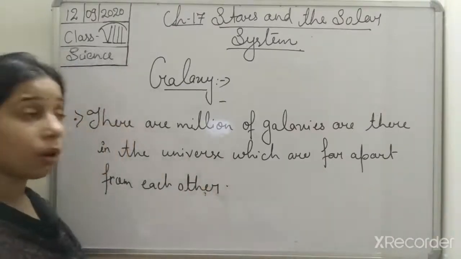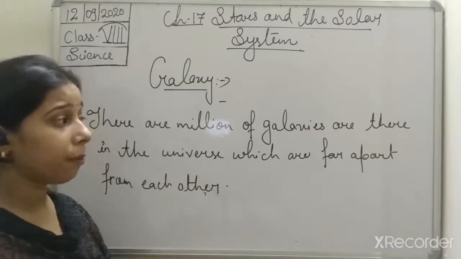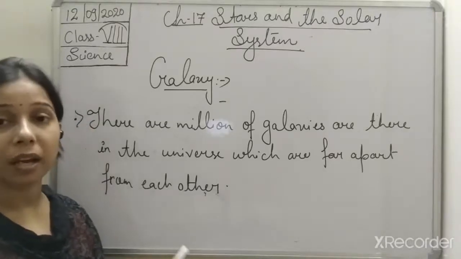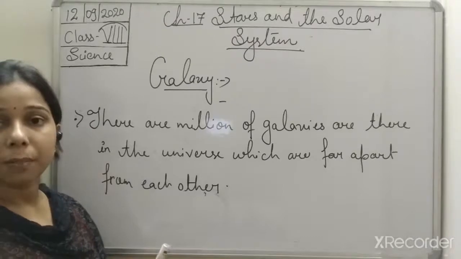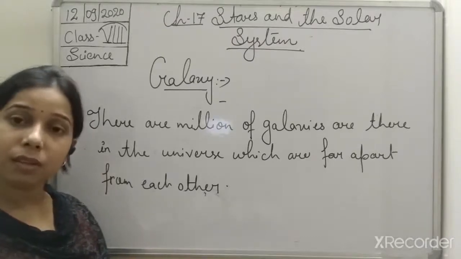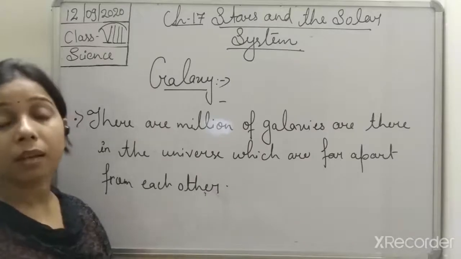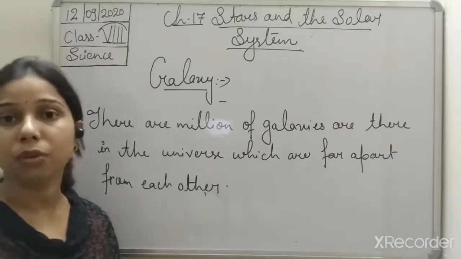Okay, so a lot of stars are there, students, which are held together, arranged together by the force of attraction, and they together form the galaxies, and millions of galaxies are present in the universe.